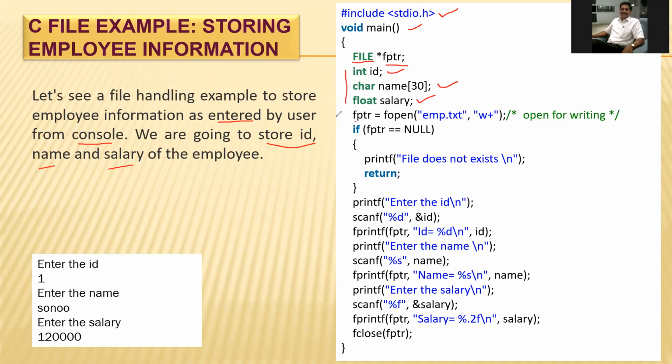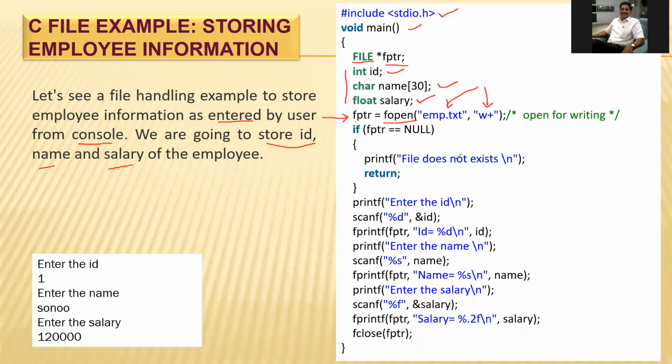Now fptr, this is a very important statement. FILE *fptr will contain the fopen. In the brackets of fopen, two arguments were there: the file name and the mode of that file.